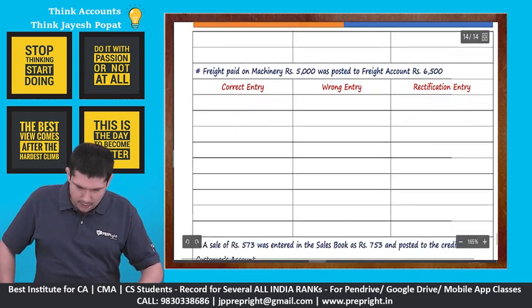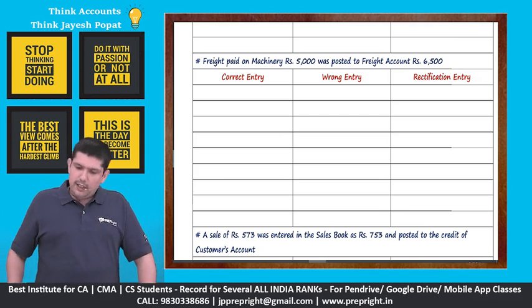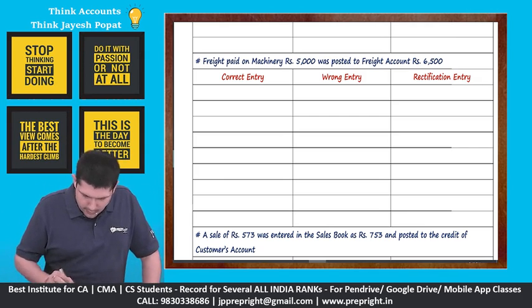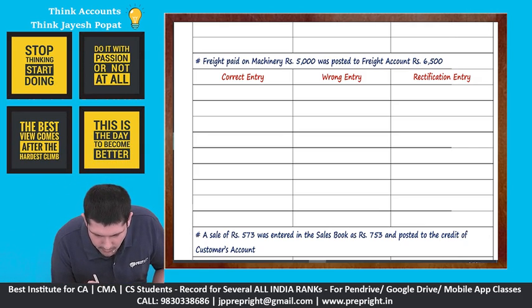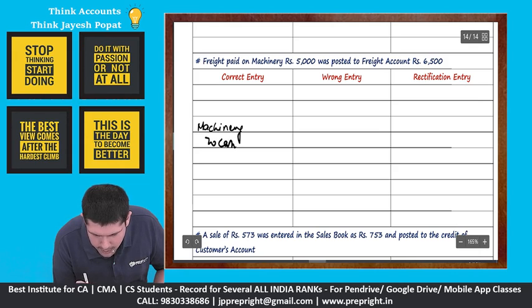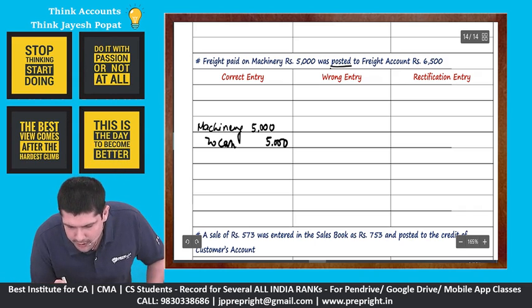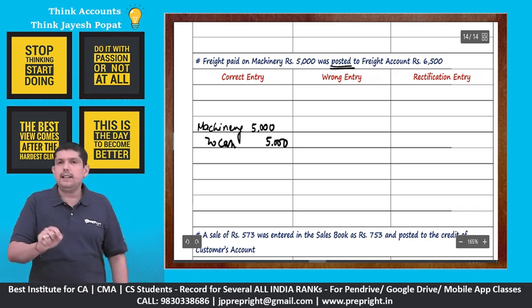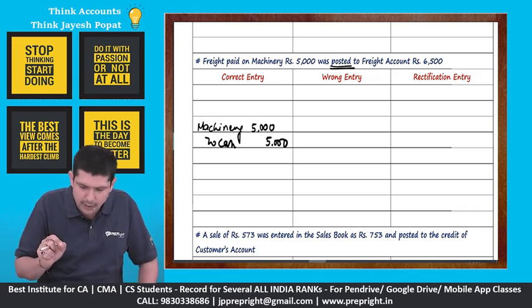Then freight paid on machinery 5,000 posted to the freight account as 6,500. Please look at the correct entry. Freight paid on machinery 5,000. So the correct entry is machinery to cash 5,000. Then they say was posted. So there is no problem in recording the entry in the cash book. The cash book has been recorded correctly at 5,000.